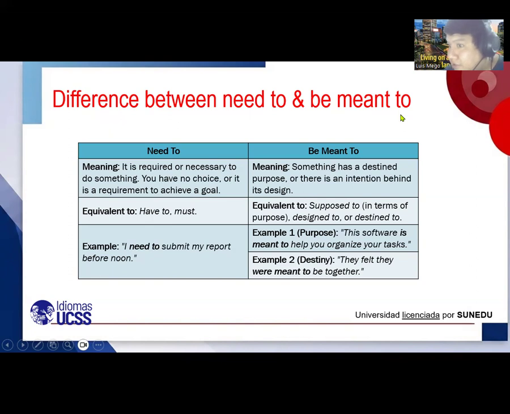Well, here is very, very interesting. The phrase be meant to means something has a destined purpose, or there is an intention behind its design. Listen up, be meant to is equivalent to supposed to in terms of purpose, designed to or destined to. In the case of purpose, this software is meant to help you organize your tasks.